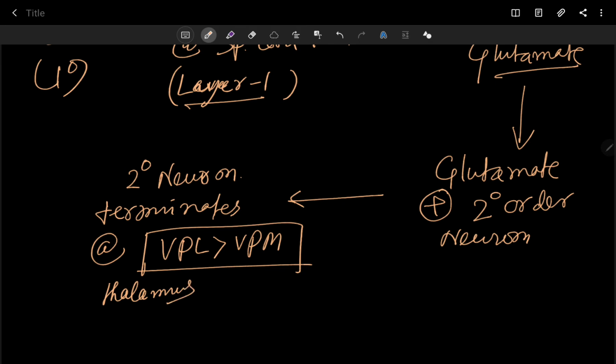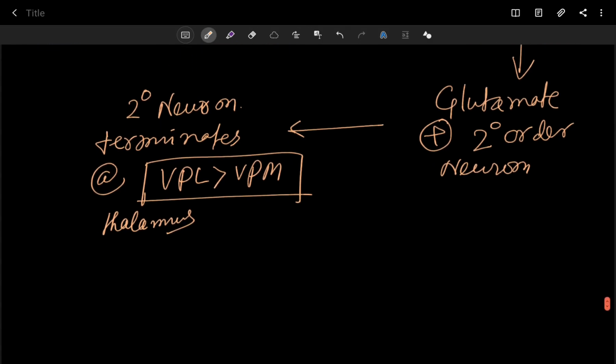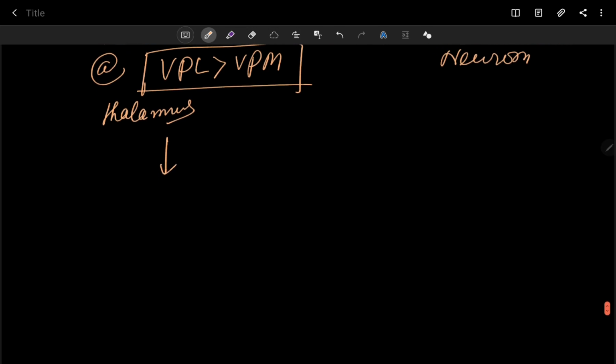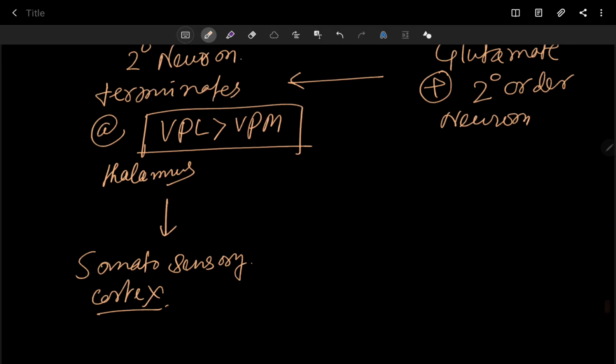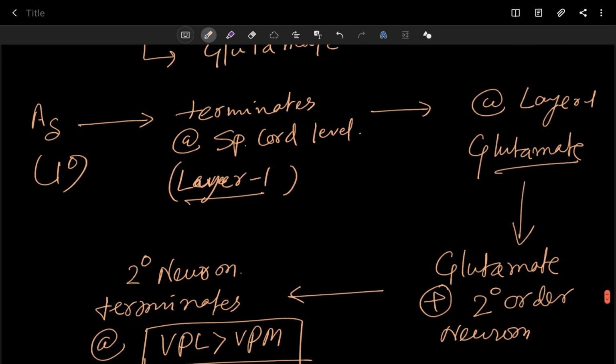Majorly it is the VPL nucleus, and a minimum of fibers also go to the VPM, ventroposteromedial nucleus. And from the thalamus, their final destination is the somatosensory cortex. So this is the pathway of A delta fibers.